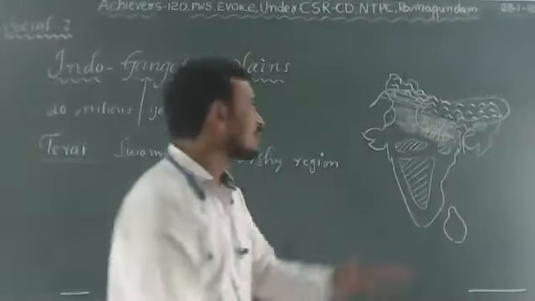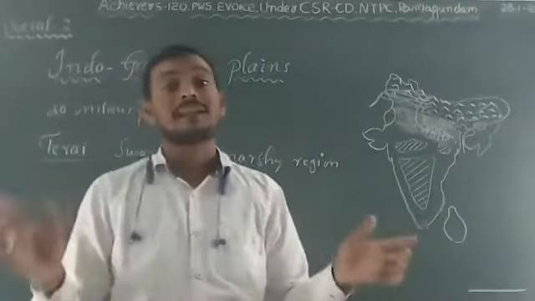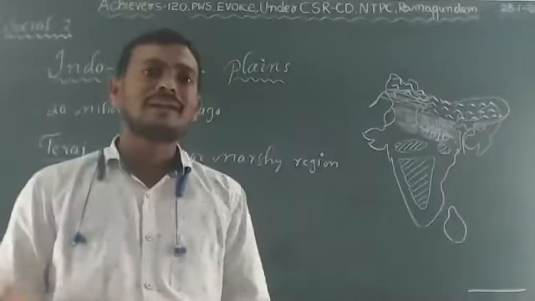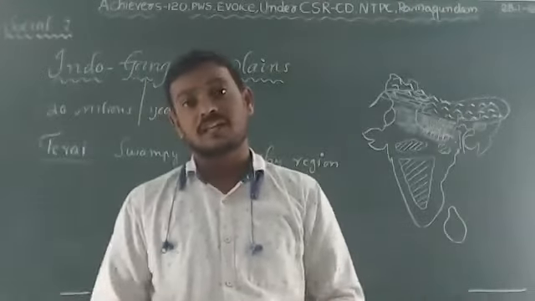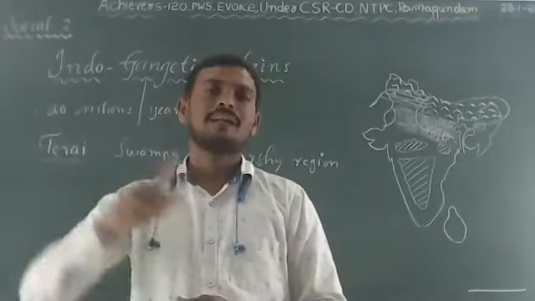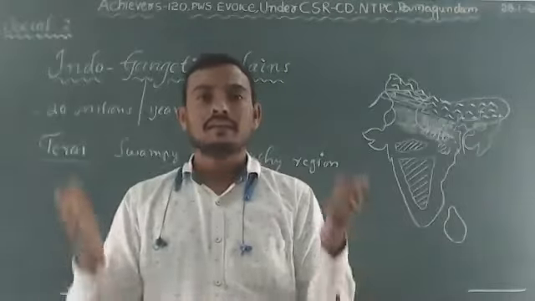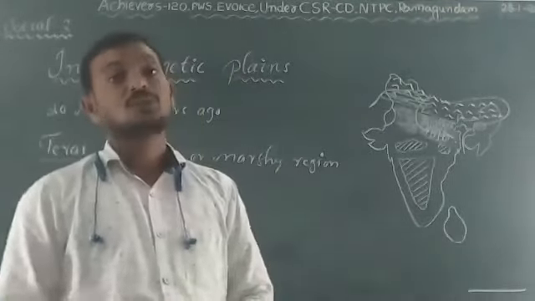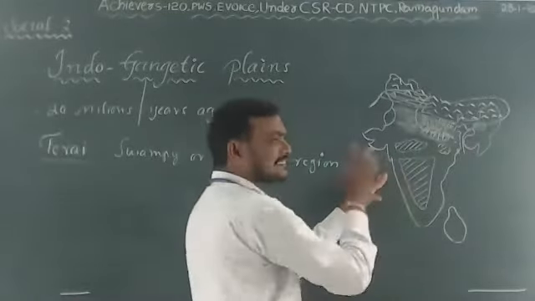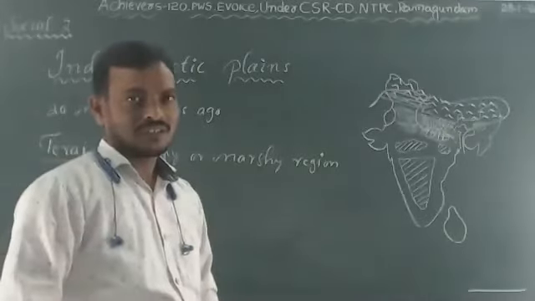But when it comes to South India, there are rivers, but they are not perennial. They are non-perennial rivers. For example, the Godavari river is not perennial. It doesn't flow continuously throughout the year. It flows only during the rainy season, isn't it? But in the next 2 seasons, it is dry. Even the Krishna, Kaveri, Mahanadi, Narmada and Tapati rivers. The rivers which flow over South India are non-perennial.